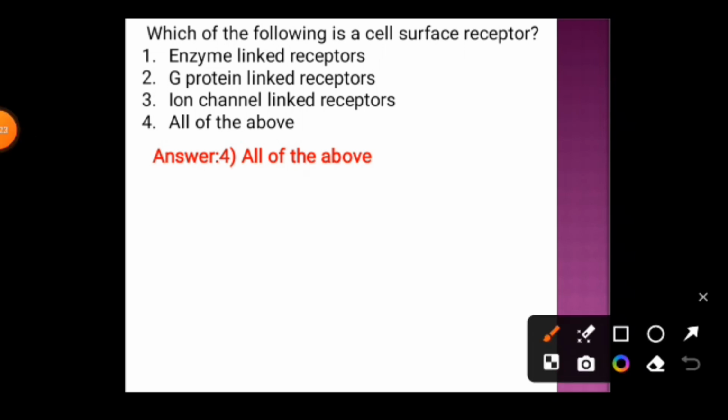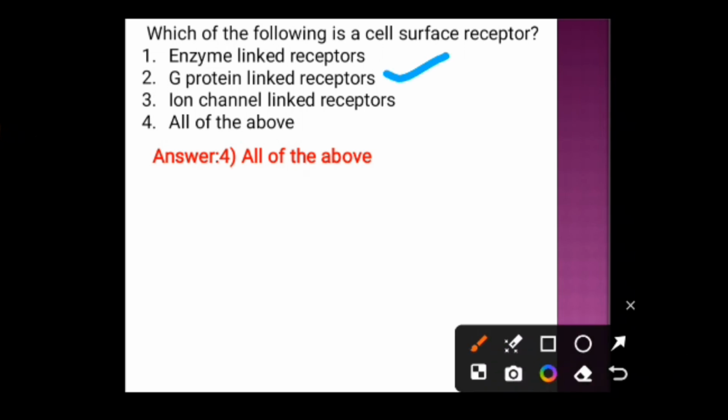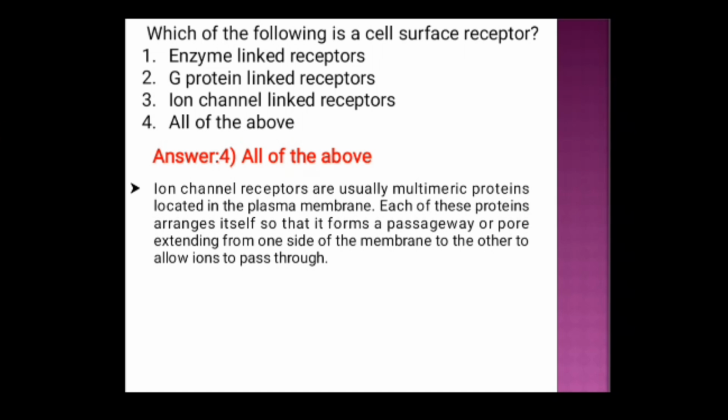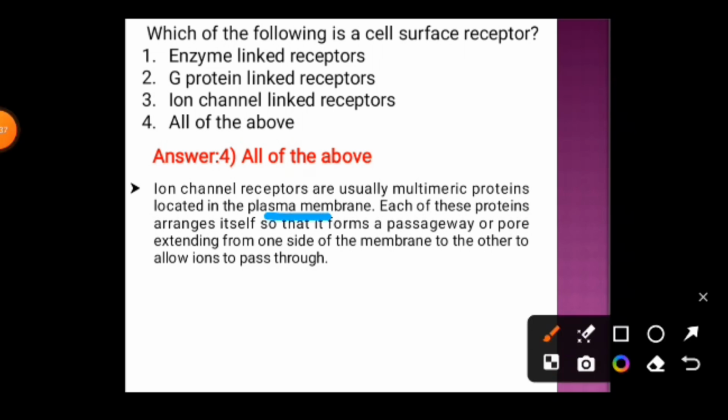We have already discussed G protein linked receptors. Now let's discuss enzyme linked receptors and ion channel linked receptors. The ion channel linked receptors are usually multimeric proteins located in the plasma membrane. Each of these proteins arranges itself so that it forms a passageway or pore extending from one side of the membrane to the other to allow ions to pass through.